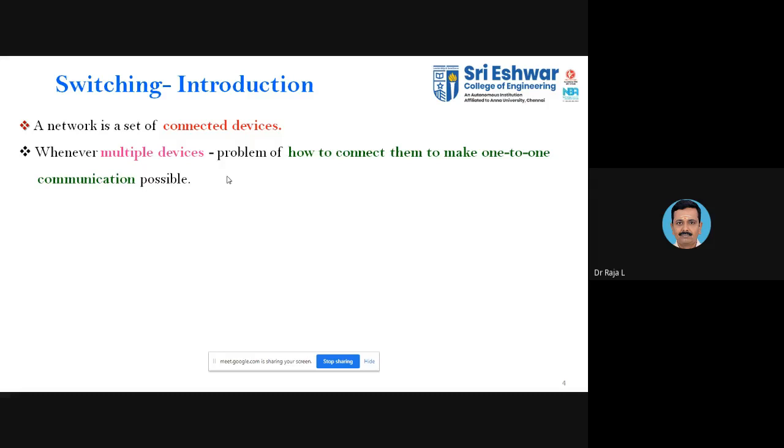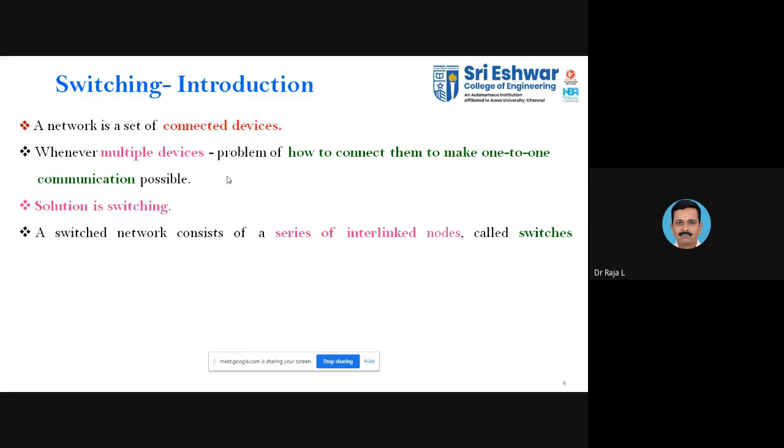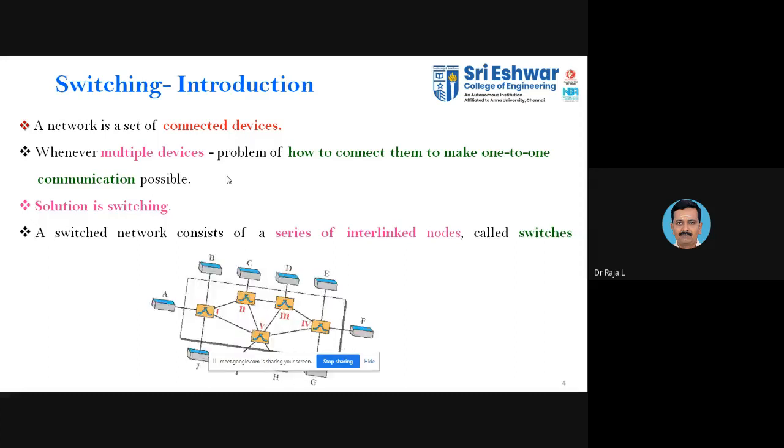So with this, we have communication as a possible thing. In order to provide a solution for this, if we want to connect more than one, we'll go for switching. A switch network consists of a series of interlinked nodes. Those series of interlinked nodes are called switches.